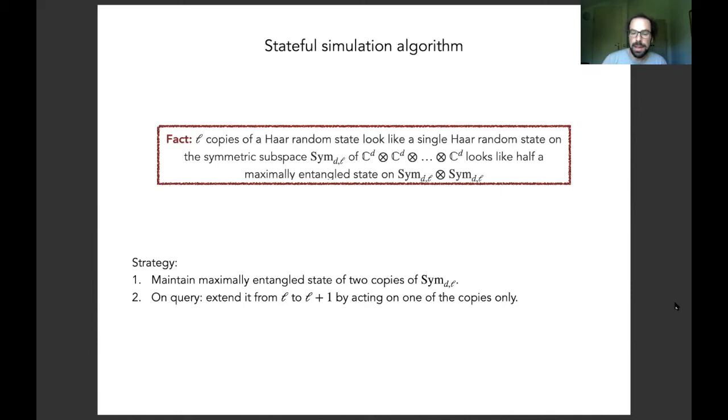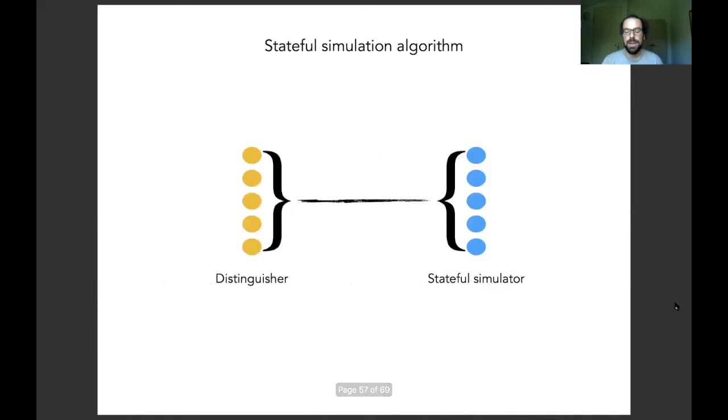Maybe this is best explained in pictures. Here we have a distinguisher and a stateful simulation algorithm, and they both have a couple of quantum systems. These quantum systems are in fact in this maximally entangled state of two copies of the symmetric subspace of the local system. Basically, if you take the symmetric subspace of all the blue systems and the symmetric subspace of all the yellow systems, then they are in a maximally entangled state.